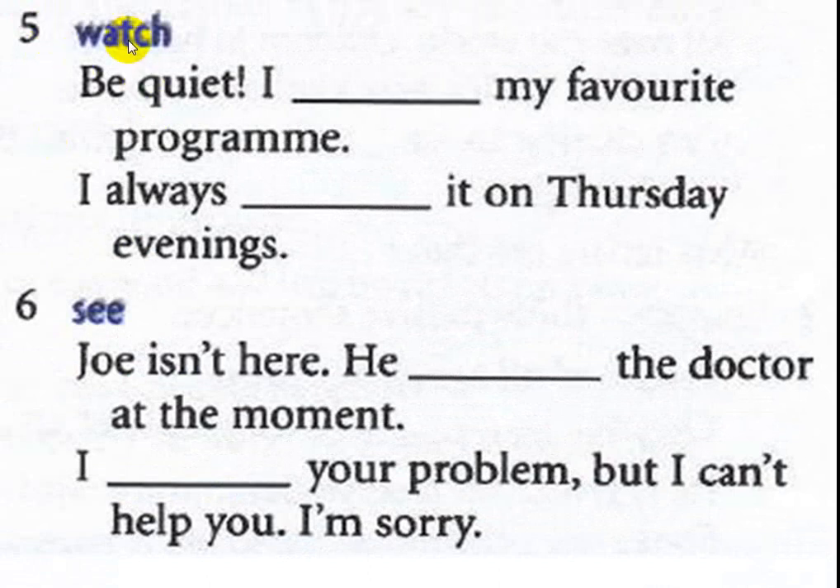Watch. Be quiet, I am watching my favorite program. When we see the words be quiet in a sentence, we use the continuous form, as when we see the word now and at the moment. I always watch it on Thursday evenings. You see here the adverb of frequency always came before the main verb, which is watch.